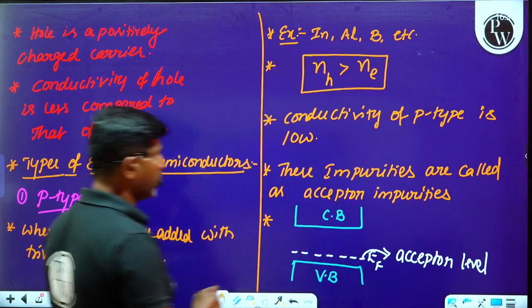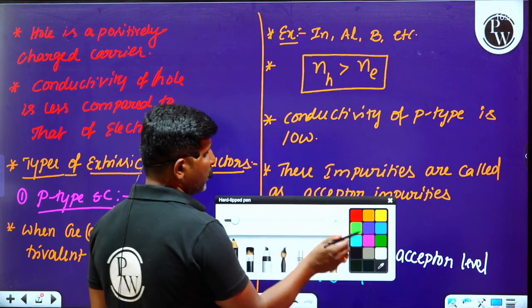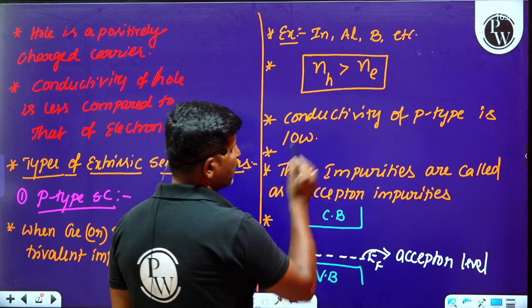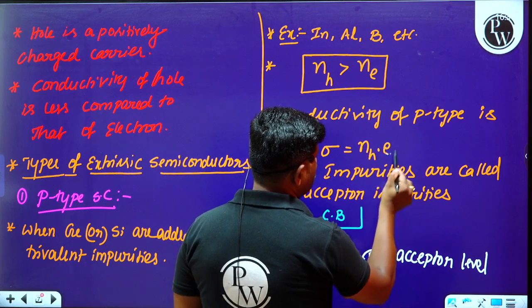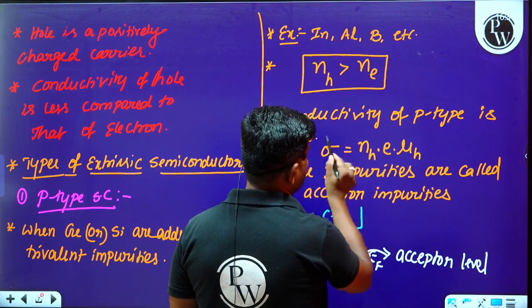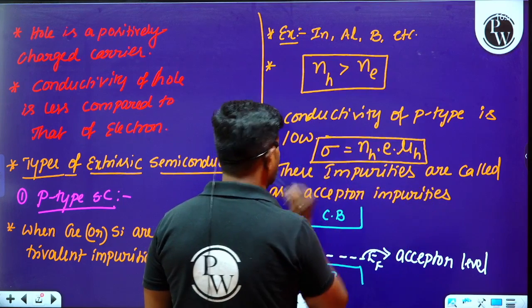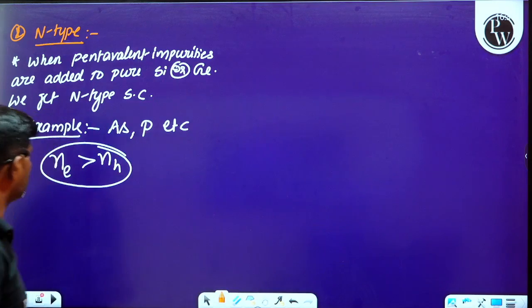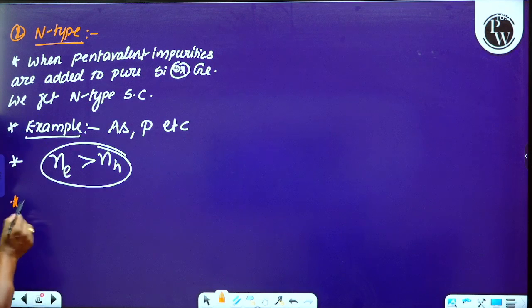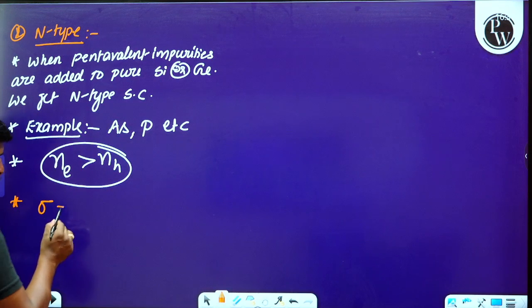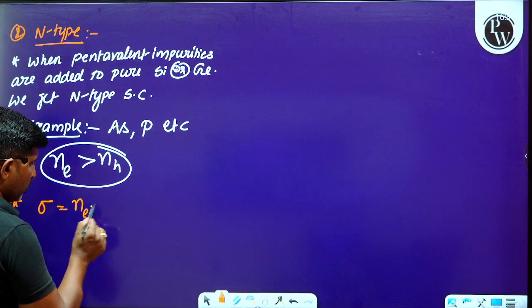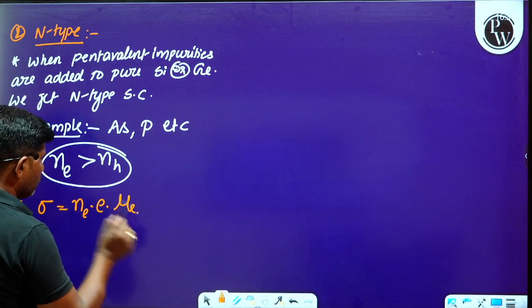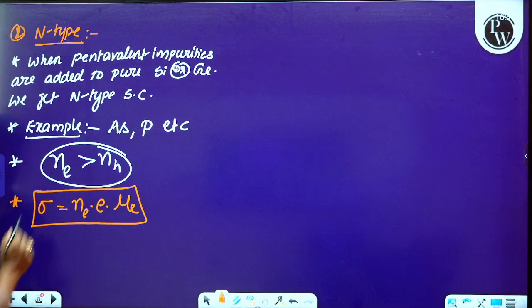One more point we have to write here. What is the conductivity? For a p-type semiconductor, conductivity is equal to Nh into e into mu h. Similarly, the conductivity of an n-type semiconductor is equal to Ne into e into mu e.